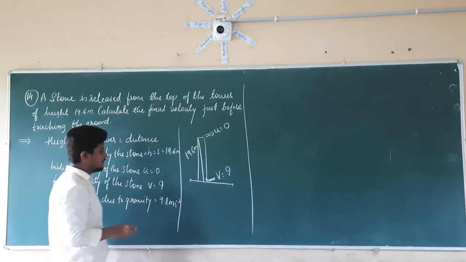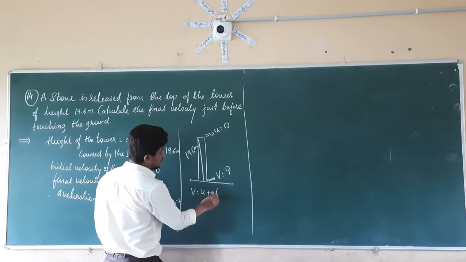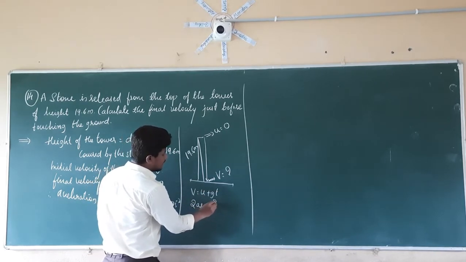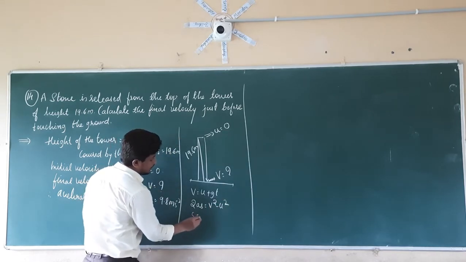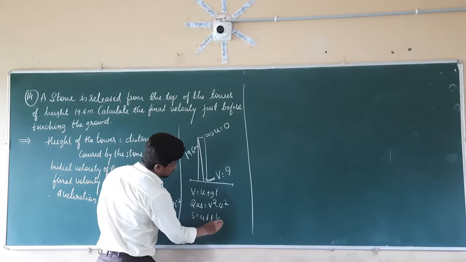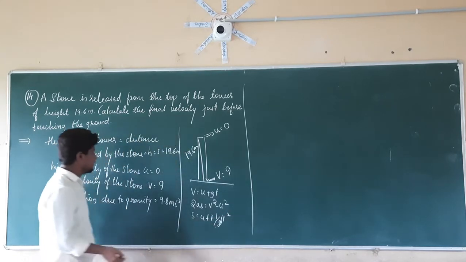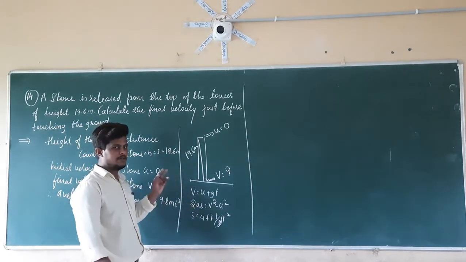Now see here, we have three formulas given. That is nothing but v equal to u plus gt, first formula. Second formula, 2as equal to v square minus u square. And third formula is s equal to ut plus half gt square. See here, what are the given data here? We check all these formulas with the given data.